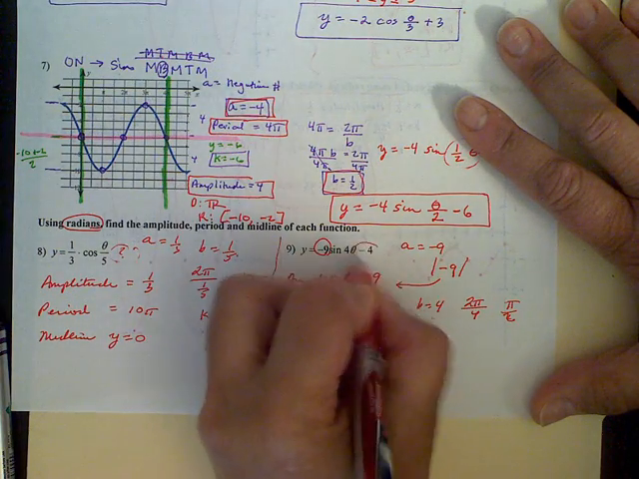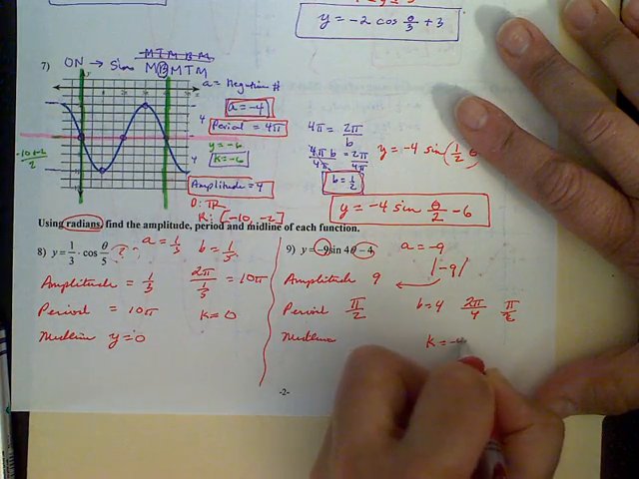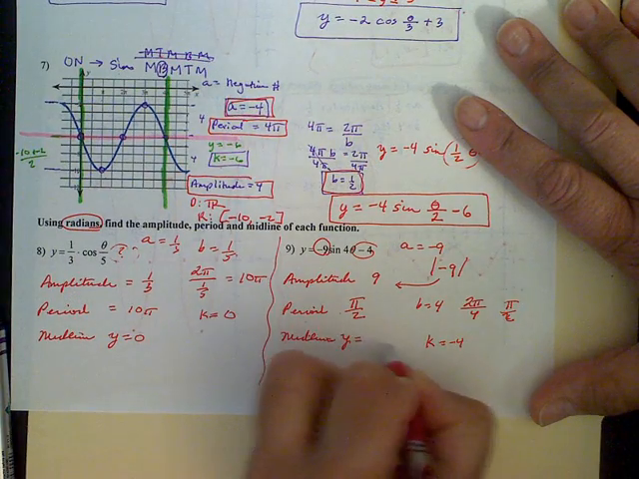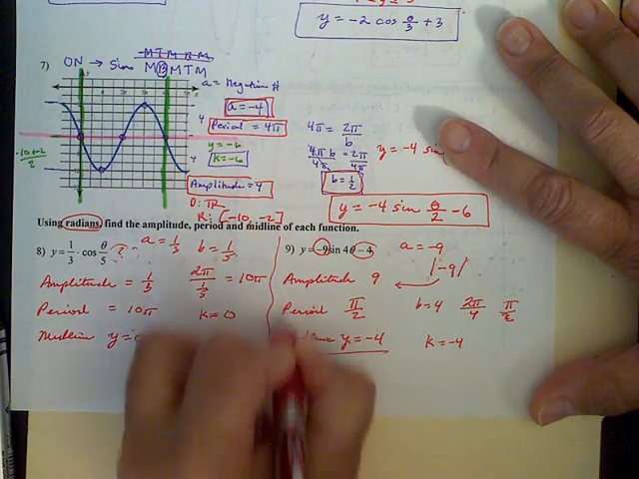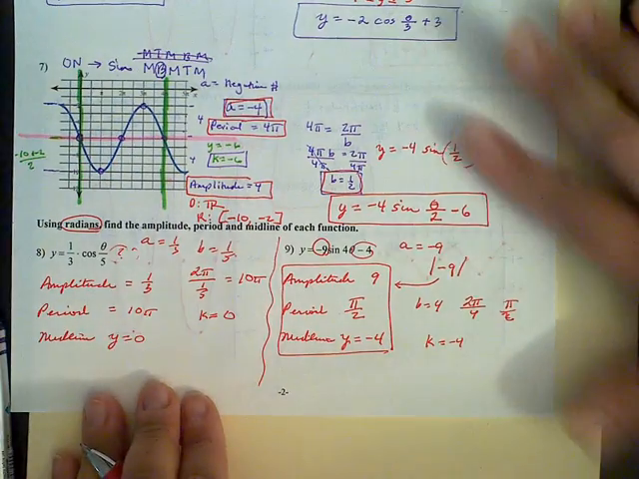And our midline has to do with our k. K is equal to -4, so y is equal to k. Y is equal to -4. All right, and that is it.